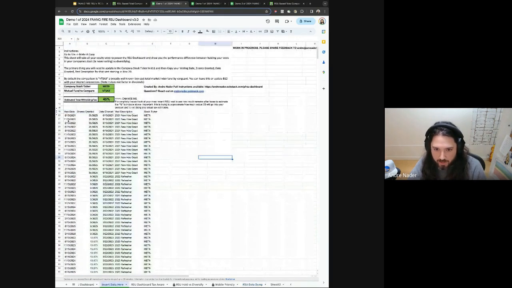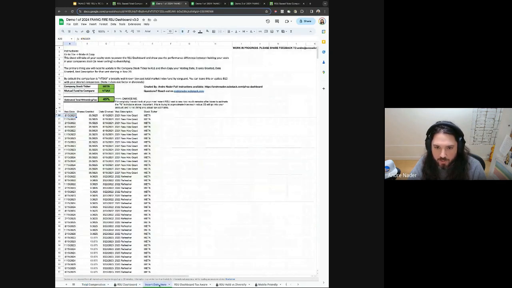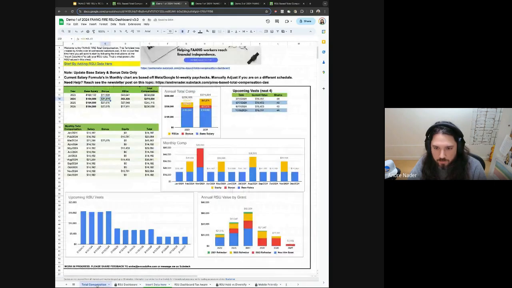Go to the Insert Data Here tab, and if everything works correctly, let's look before we paste it in. Right now it's saying the total compensation is 255, 297, and if we update the information, we should have a more accurate reflection. Okay, so now those updated. Now it's 234 and 274.